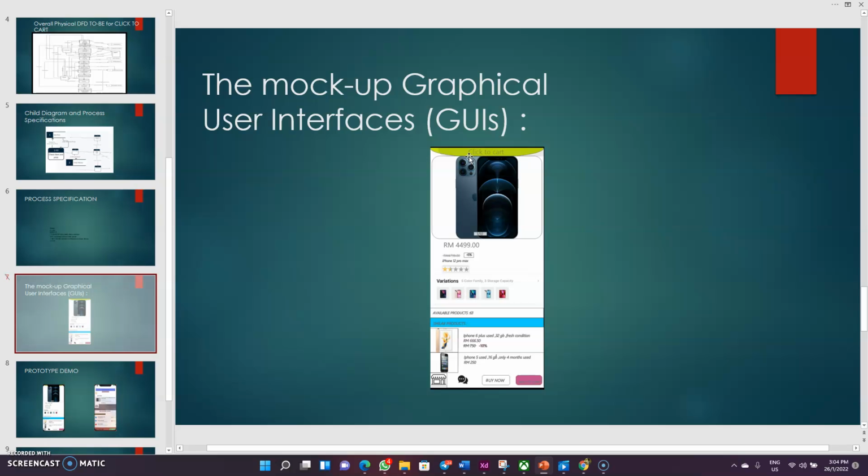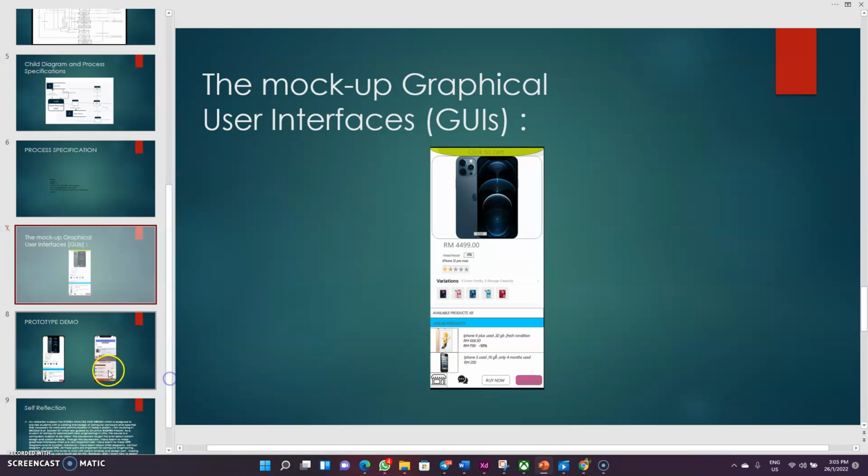The first thing is, here we can see the Click to Cart. So this is the mock-up graphical user interfaces which I submitted in the interim submission. So I don't want to say from here.